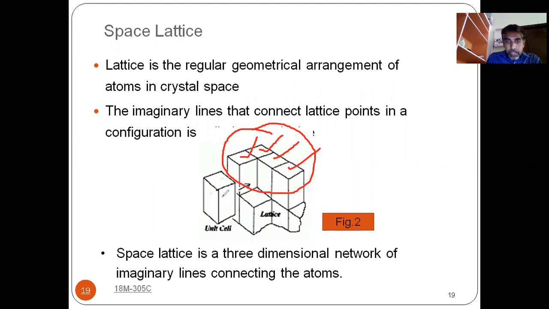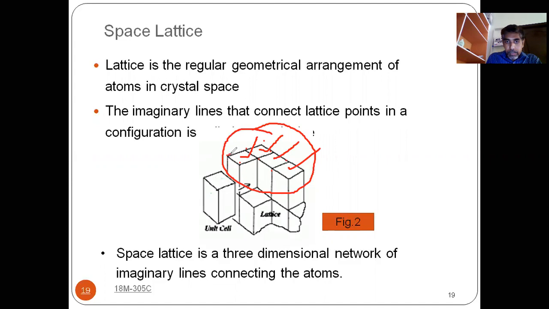So this is the crystal space you are having. Regularly, if you see this one, they are regular in nature, similar in nature, and it is regularly repeating here, here, here. You are having the same structure. So the imaginary lines that connect the lattice points in a configuration is called space lattice. This is one point, this is one point, and this is one point.